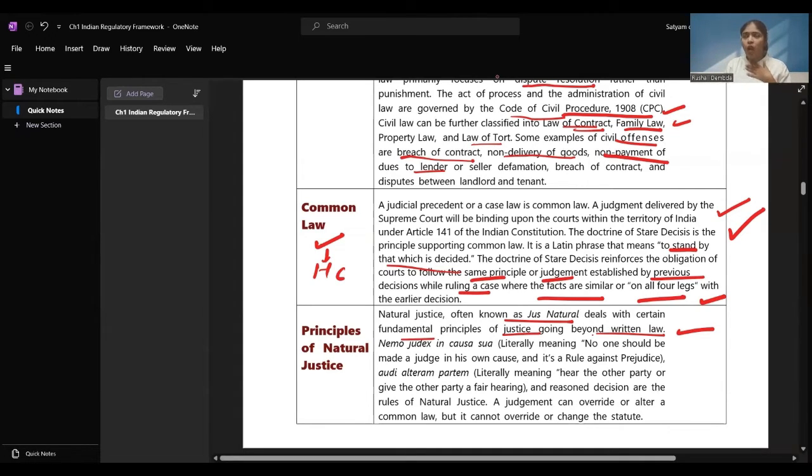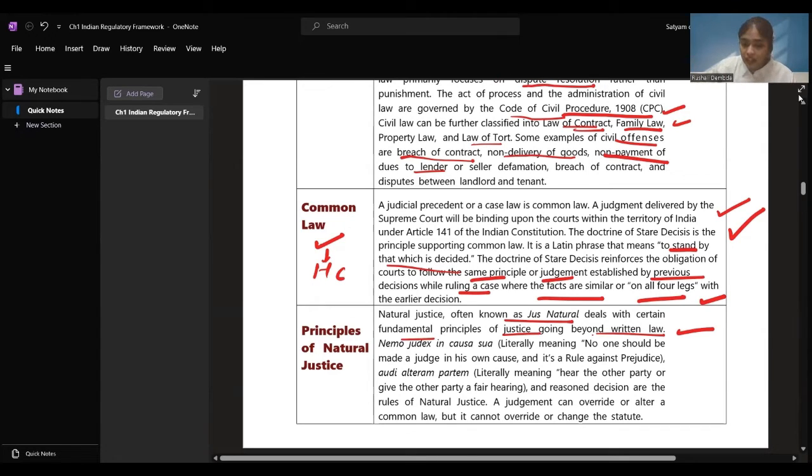If I have done a murder, I cannot be the person who is going to judge me. There should be someone else, another judge, who is going to judge me. And it's a rule against prejudice. It's a rule that if you have done something wrong, you cannot be the one who is going to judge you.